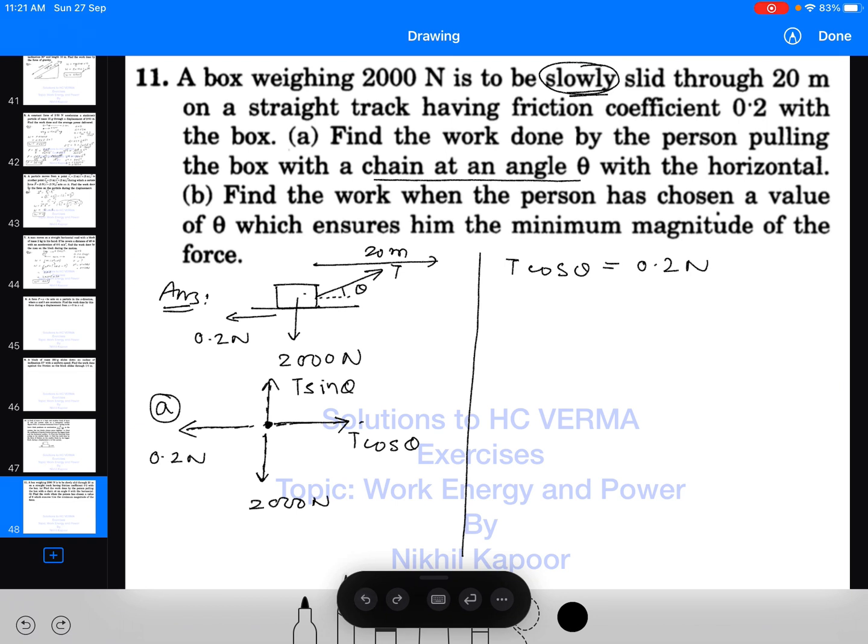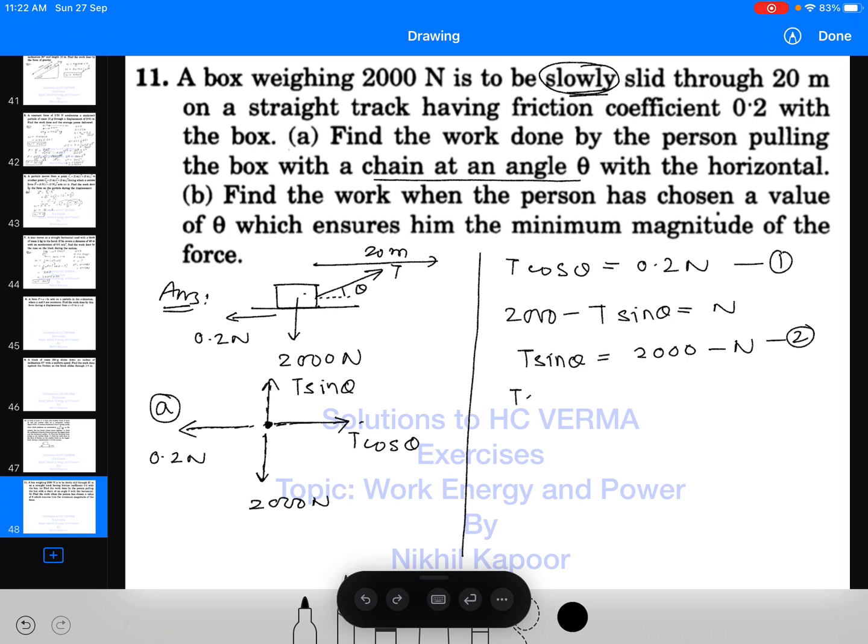Here in order to find the normal reaction, 2000 minus T sin theta must be equal to the reaction from the surface. So therefore, in order to find n, I can say T sin theta is equal to 2000 minus n. So from equation 1 and 2, I can find the angle theta and the normal reaction here.